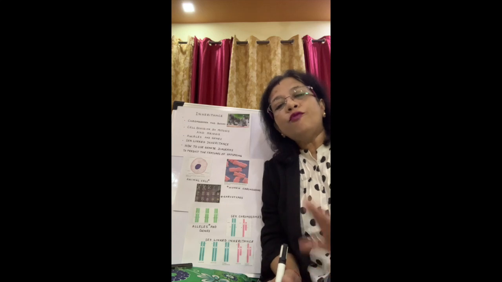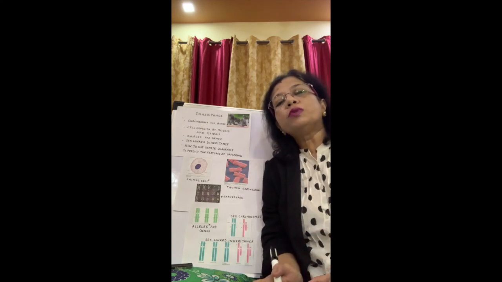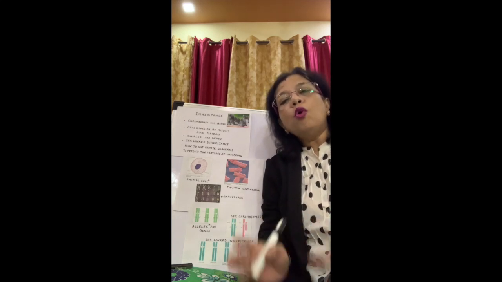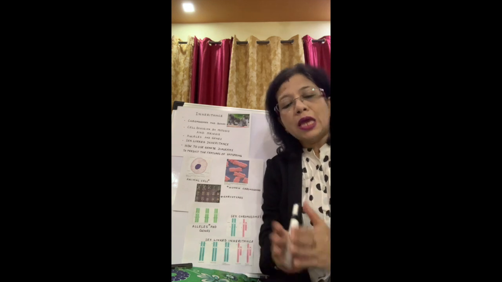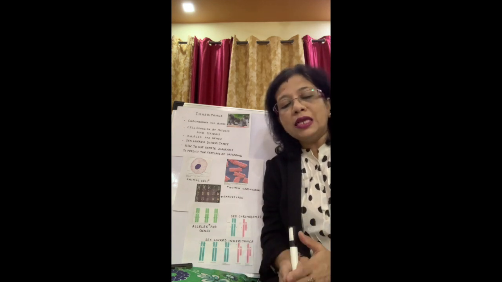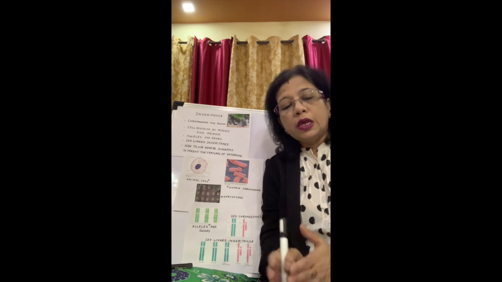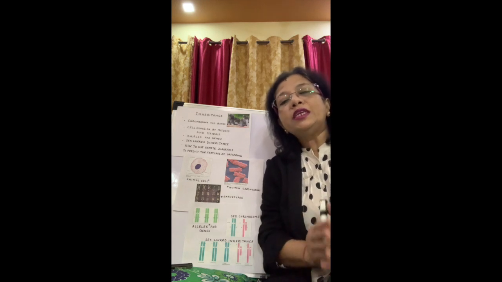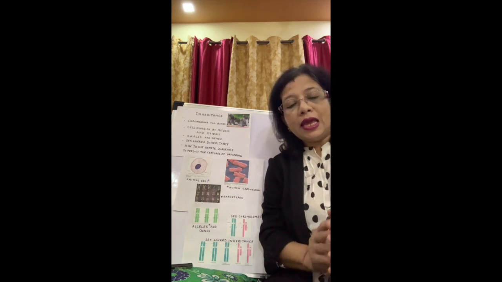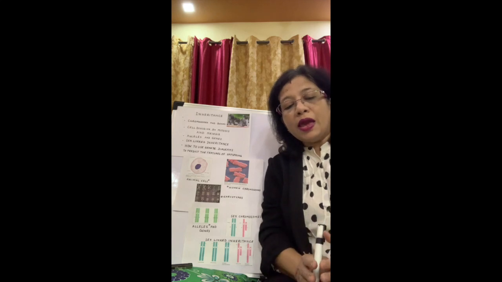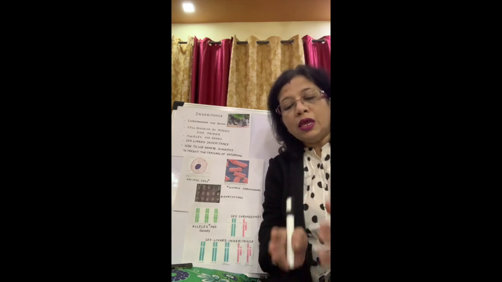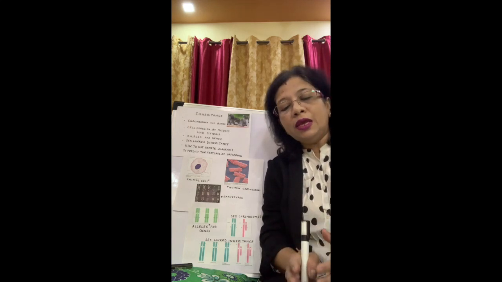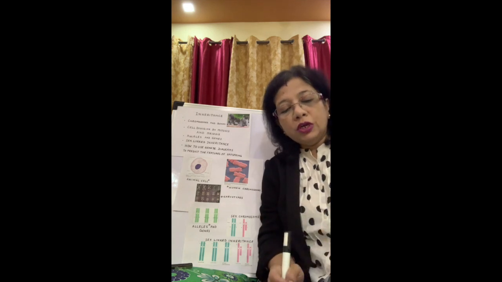The 46 chromosomes form when the egg and sperm fuse to form the zygote. So the gamete with 23 chromosomes carries only one of each pair of genes.